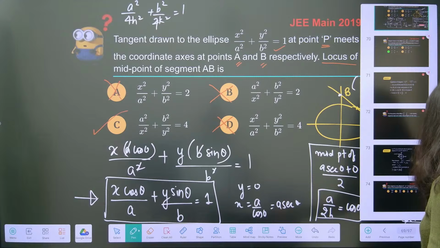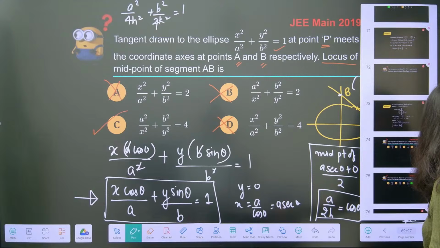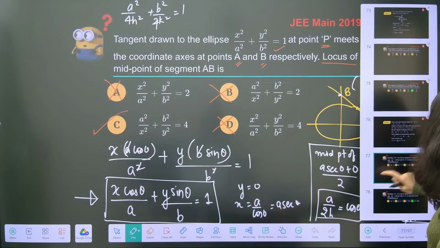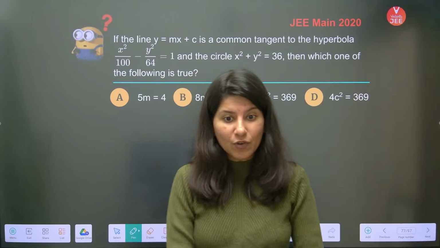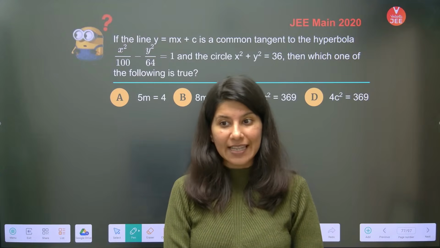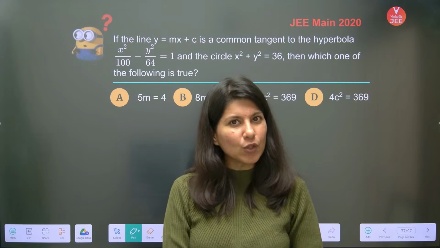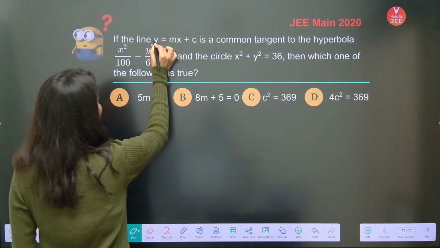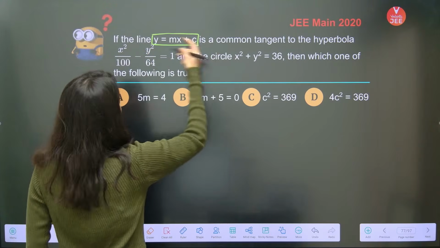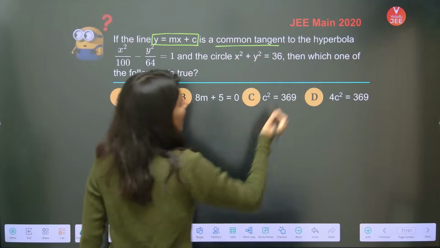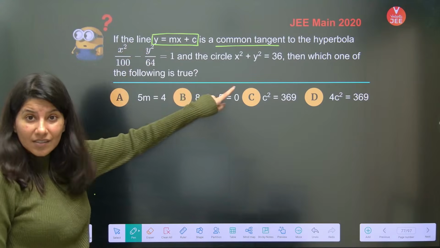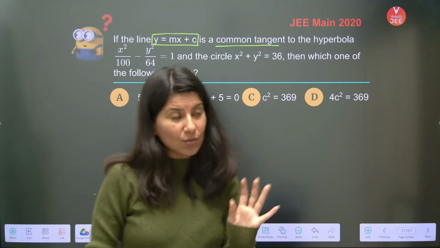Now, I have one more question, which is this. Yes. Common tangent. Equation of common tangent is something which is very dear to NTA, very close to NTA. Okay. So if you just see this, if the line y equals mx plus c is a common tangent to the hyperbola and the circle.